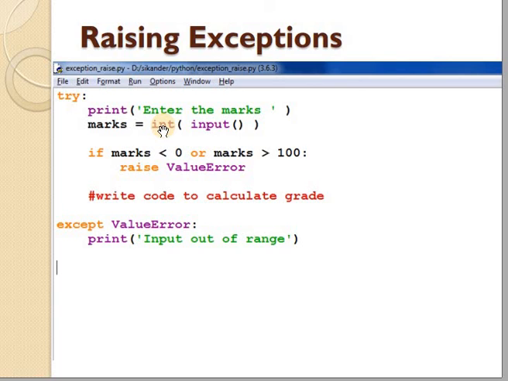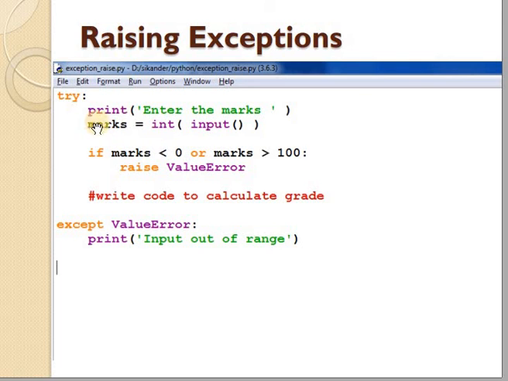Now here if the user wants to give the condition that the marks must be between 0 to 100, how can we do it? And if it is not between 0 to 100, we want to raise our own exceptions. So how can we do that? Here you can see that if marks less than 0 or marks greater than 100.